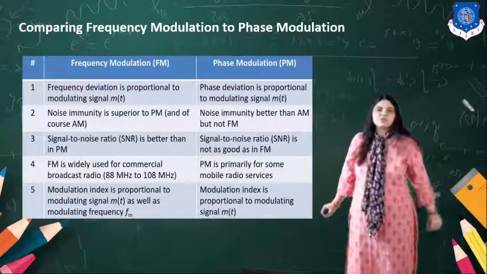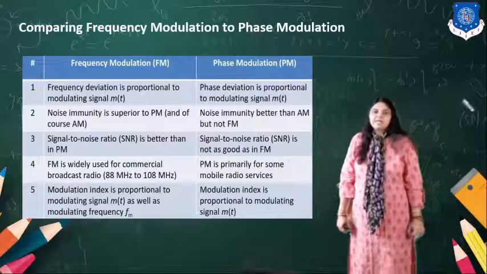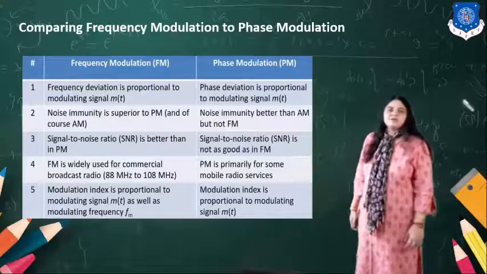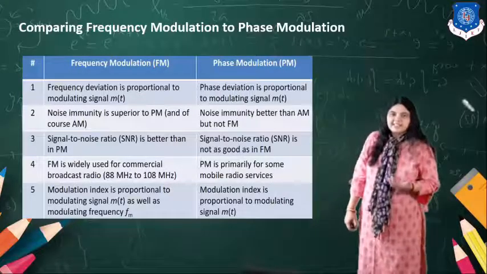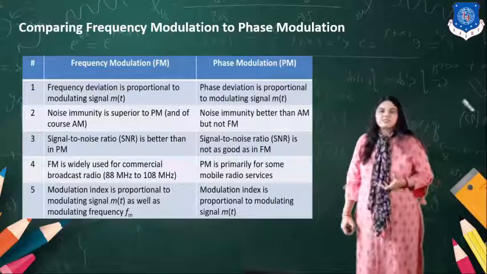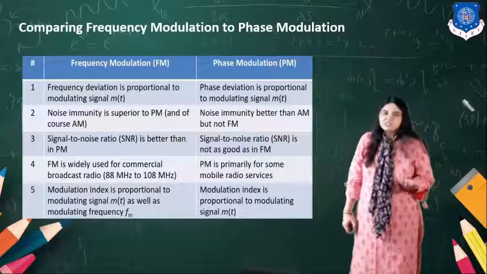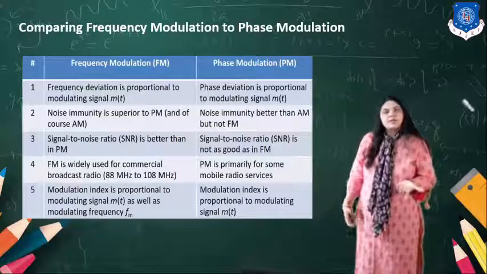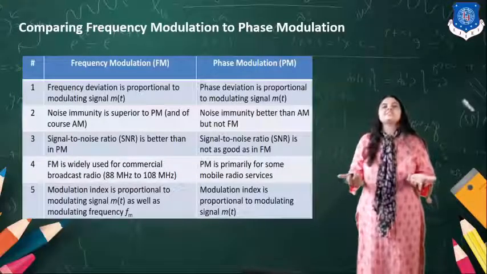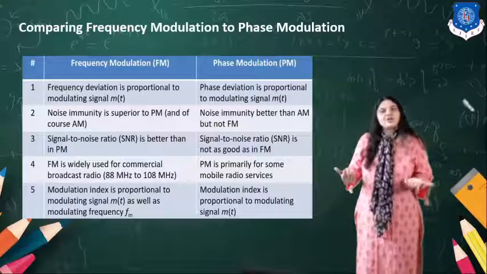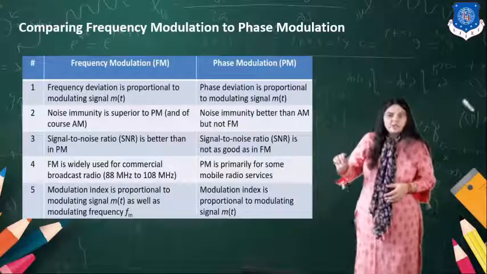Signal to noise ratio is better than PM. So signal to noise ratio, what is it? If the noise is less, the signal to noise ratio value is high. In case of frequency modulation, noise immunity is good, so the amount of noise is less, and S upon N has the noise in the denominator.